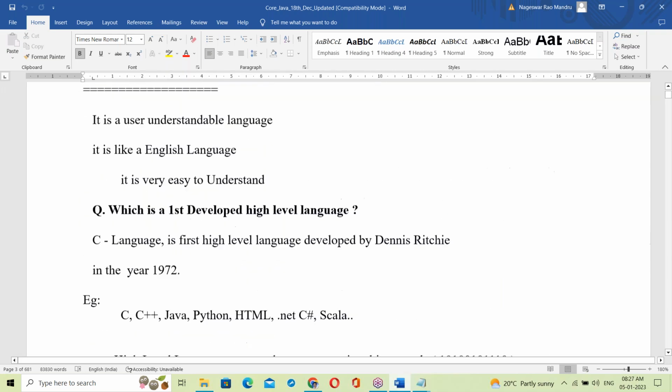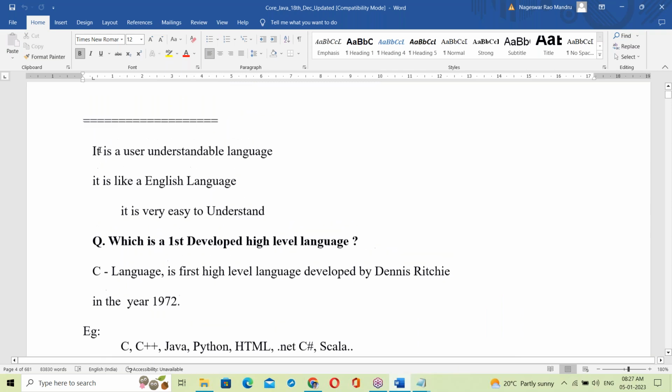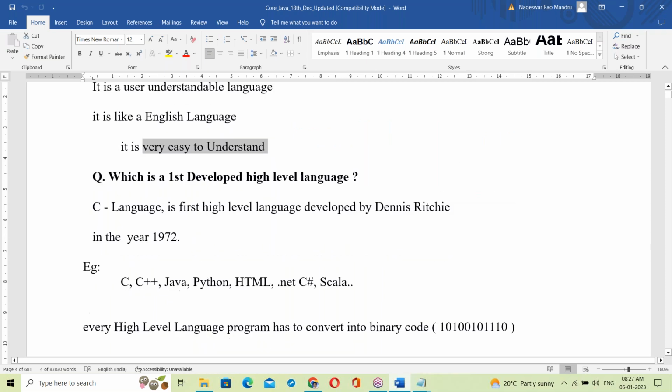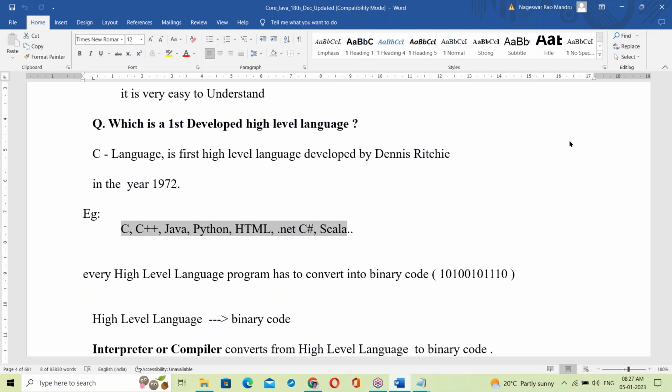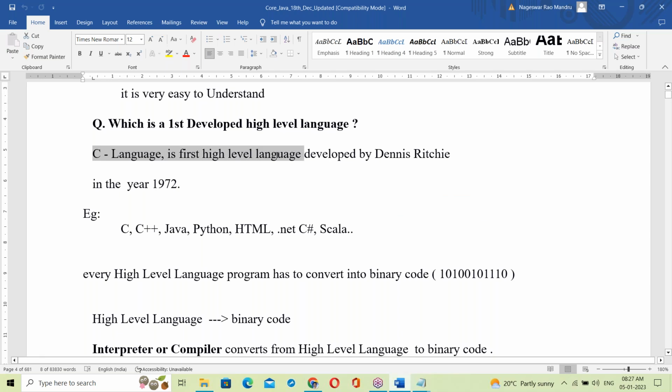High level language, yes, it's a user understandable language. It's like the English language, right? It's very easy to understand. Java, Python, HTML, these are all high level languages. C language is the first high level language, developed by Dennis Ritchie in the year 1972.